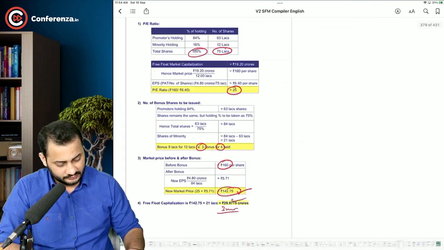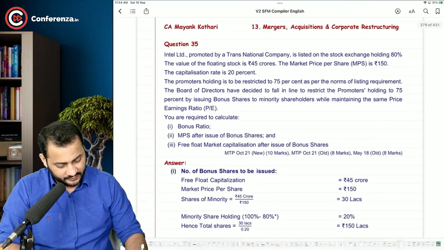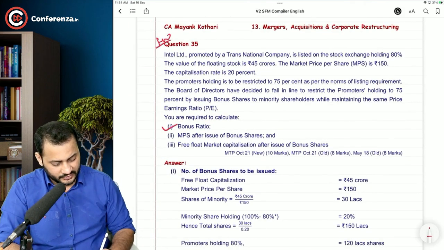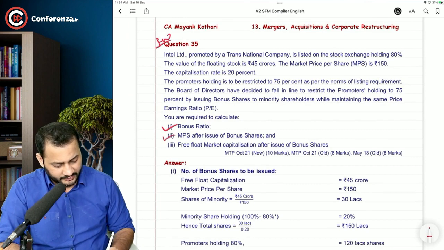Okay sir. Question number 35 is your homework. It again asks for the bonus ratio, market price after issue of bonus share, and free float market capitalization.